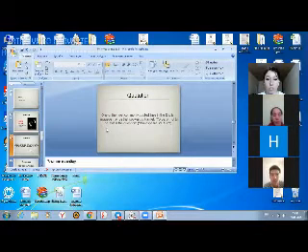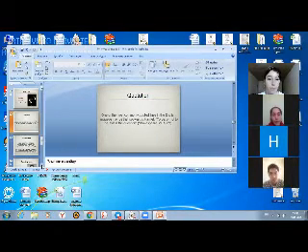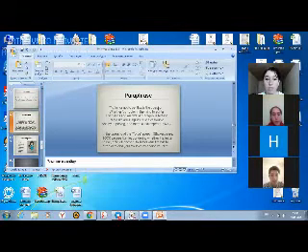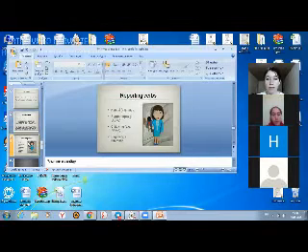So quotations here, and this is the author in brackets. It's an example of using the brackets in the quotation. And this is the paraphrase example, and these are the reporting verbs.